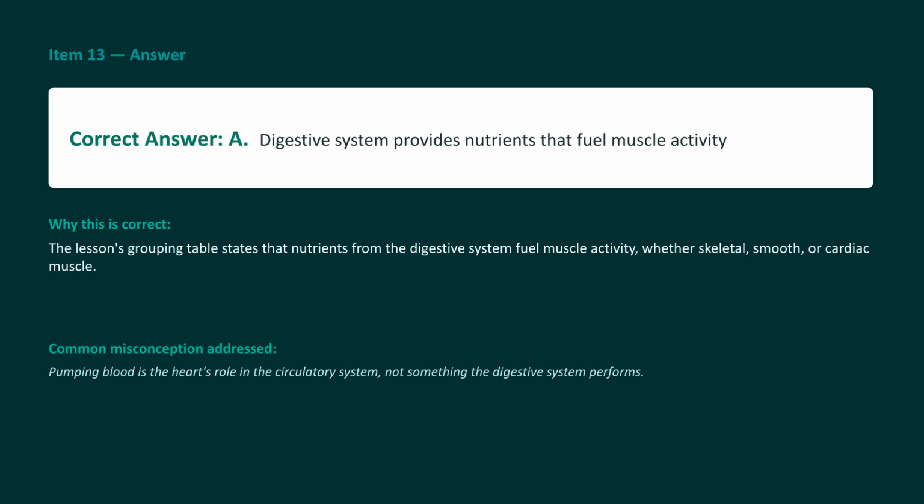Digestive system provides nutrients that fuel muscle activity. The other options describe functions of different systems, such as the circulatory or respiratory systems. According to our lesson's core concept mapping, the nutrients captured by the digestive tract serve as the chemical fuel required for muscle movement across the body. Choice C is a clear misconception because the digestive system never pumps blood. That task belongs exclusively to the heart within the circulatory system.